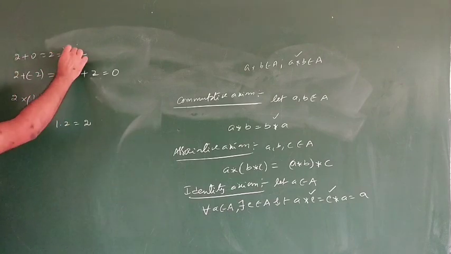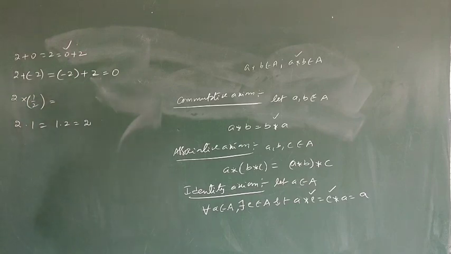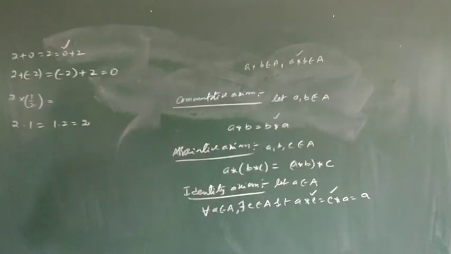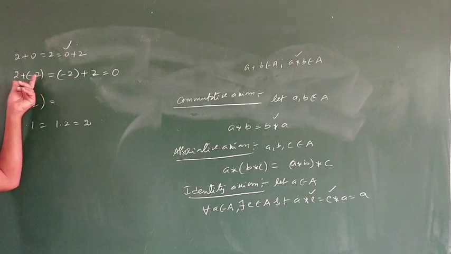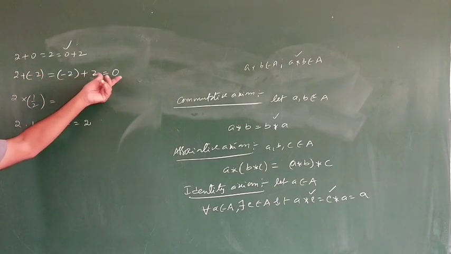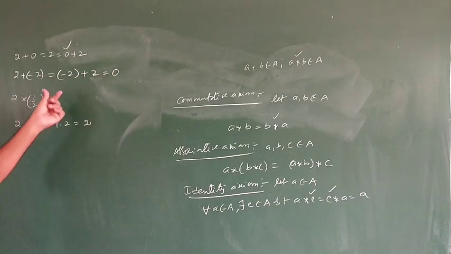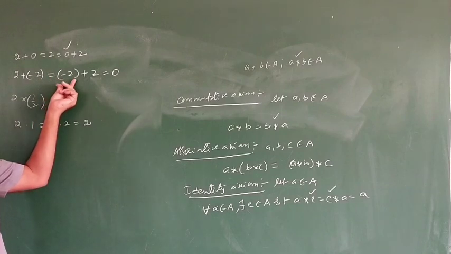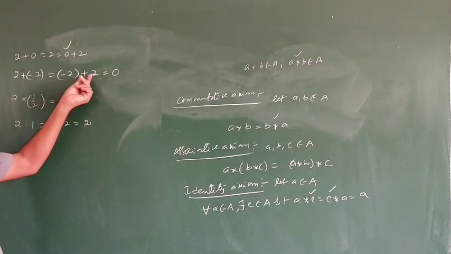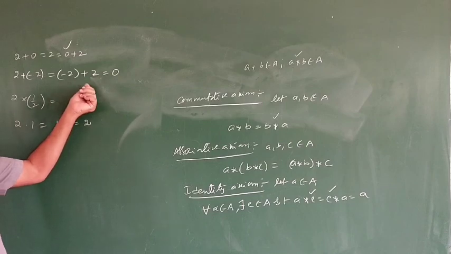Therefore, 0 is what? Identity with respect to addition. In the same way, if you take minus 2, minus 2 plus 2 is equal to 0. Therefore, what can we say? Minus 2 is the additive inverse, or it is the inverse of 2 with respect to addition. The same thing here also.